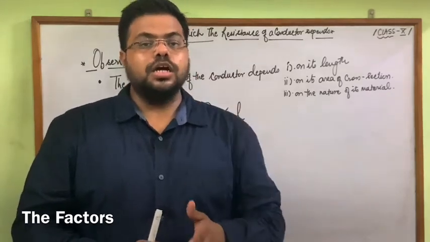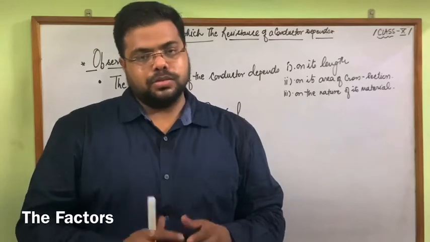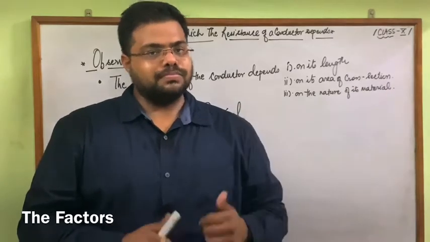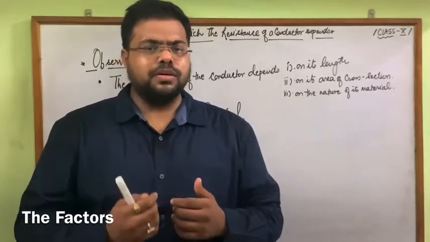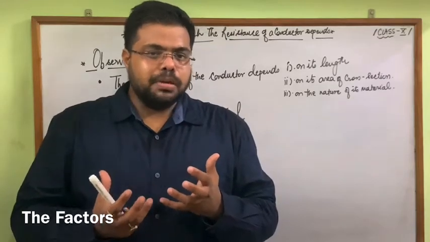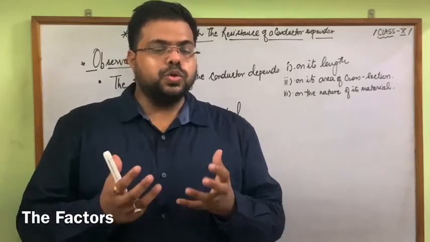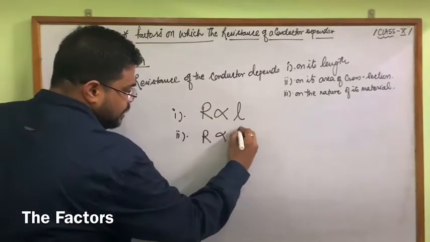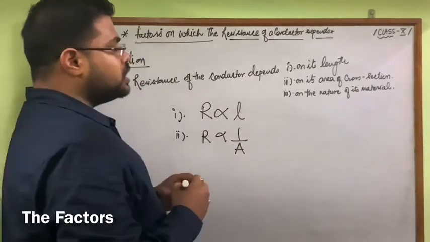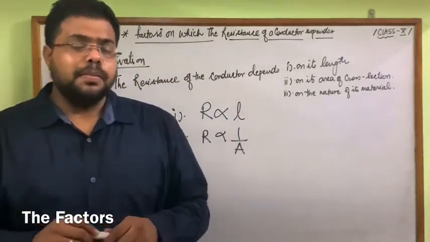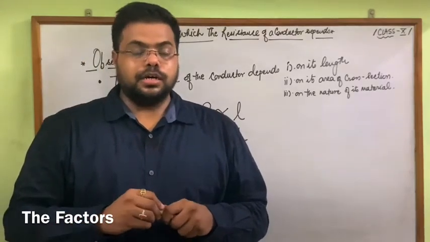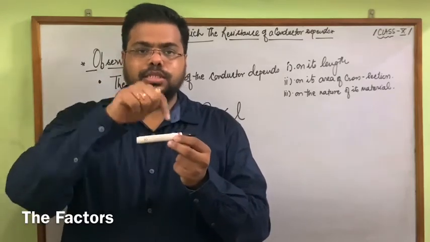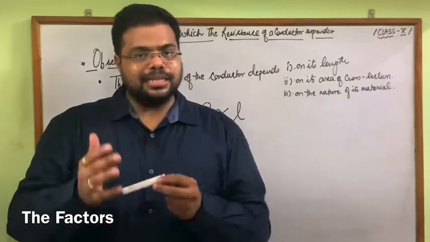When in the first picture we increase the track, the person got tired. The same thing happens to the electrons when they flow in a lengthy area: a kind of stoppage may occur due to the increment in length. On the other hand, resistance is inversely proportional to the cross section area of the metallic wire. That means if the area of cross section increases, resistance decreases, and vice versa.